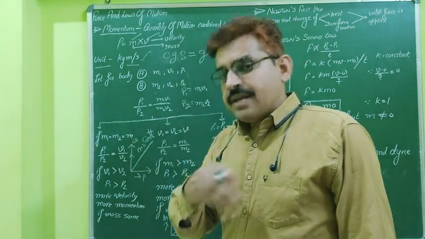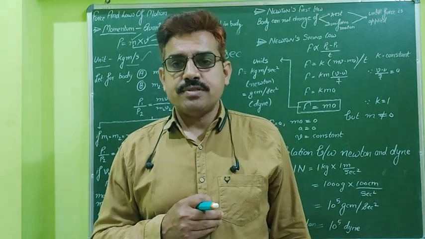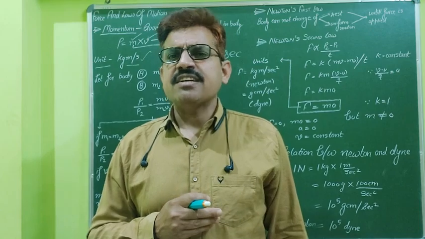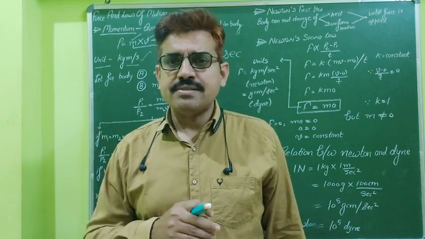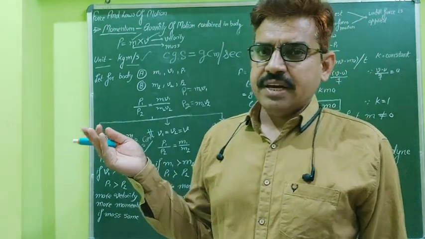Let us proceed further and compare the momentum of two bodies. Suppose we have two bodies, and again we take the same example, a bus and a truck, or a bus and a car.